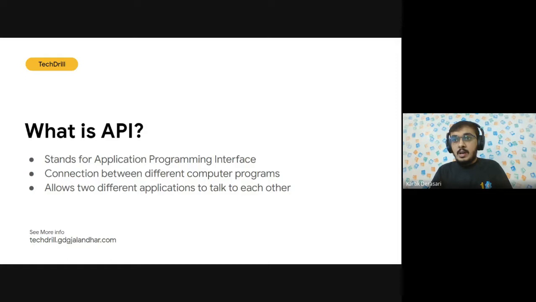Let us understand this in very layman terms. For an example, if you are visiting any restaurant, you are sitting on the table and you want to order your food. So you call the waiter and address all your order items to the waiter. Here, the customer sitting on the table can be compared to our front end website, our front end code, which is HTML, CSS, and JavaScript.